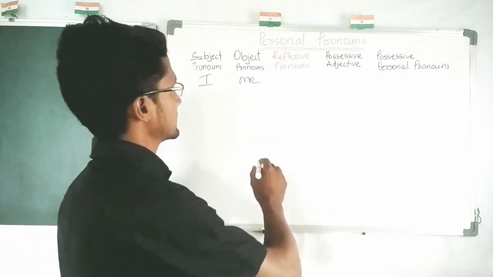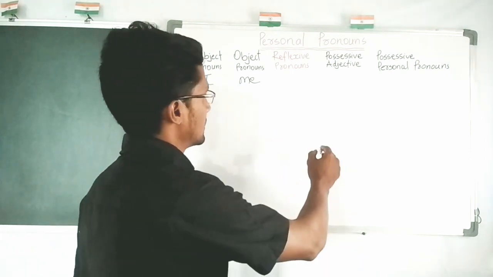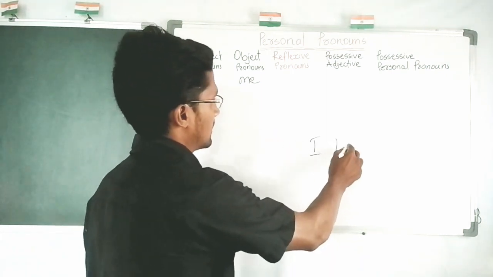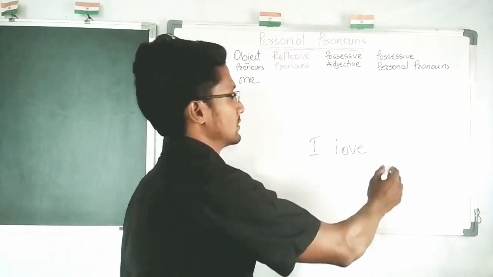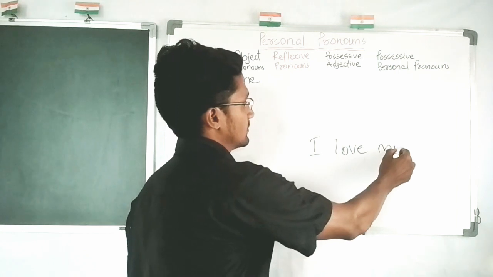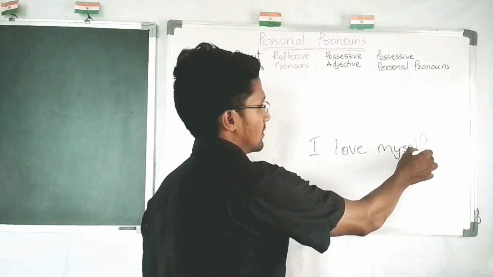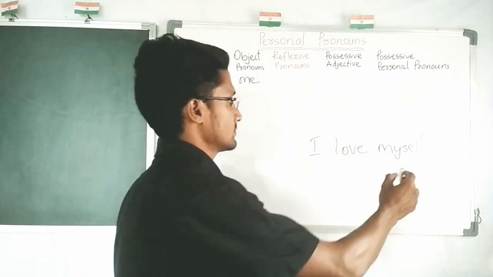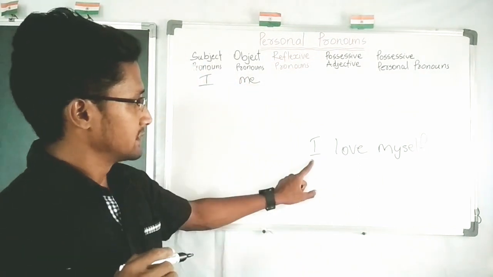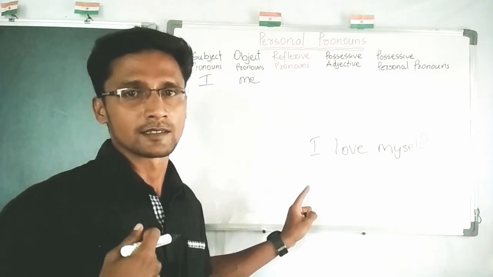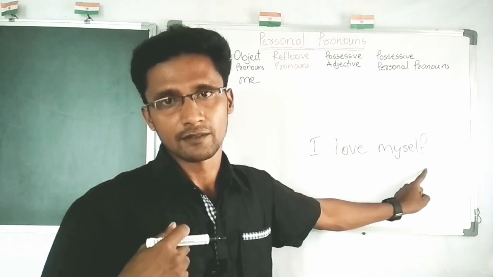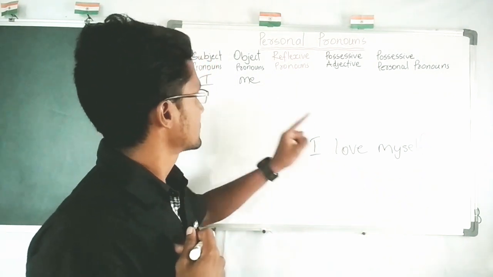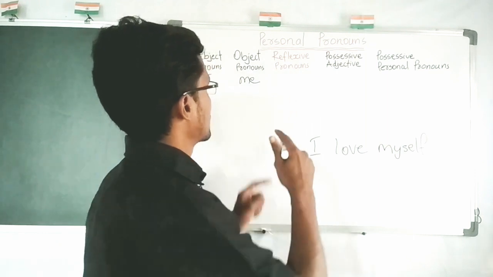For example, the subject I, love, and the object also the same person. It becomes myself. The subject is the same person and the object also the same person. When I becomes myself in reflexive pronoun.